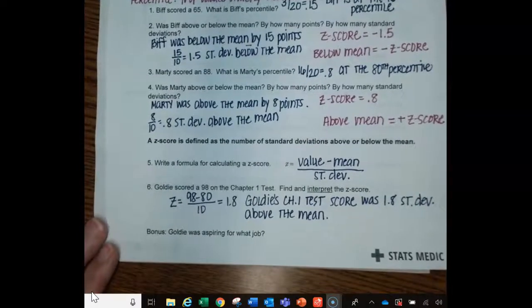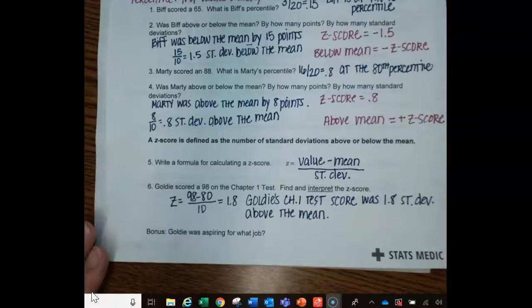Now, has anybody figured out what movie these characters are from? And more specifically, what job was Goldie going for in this movie? We'll come back and visit this question later.